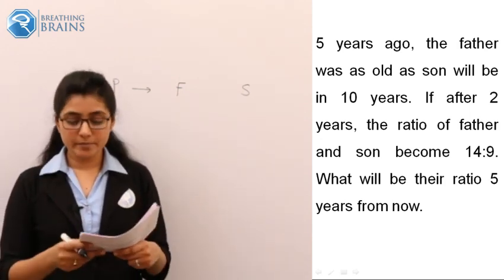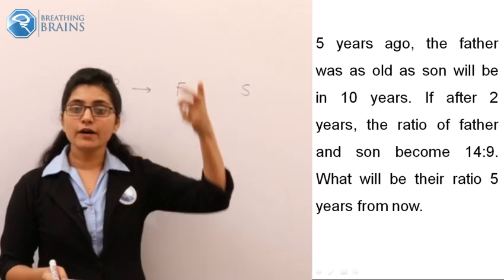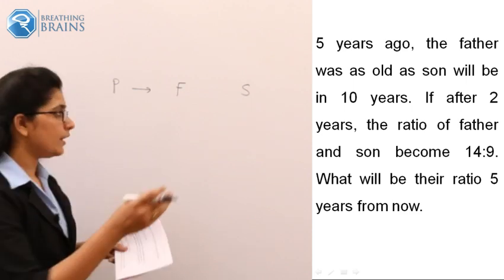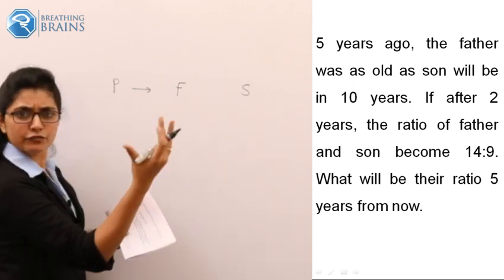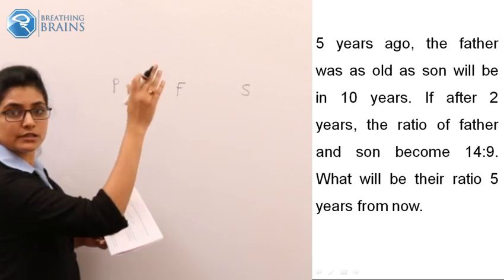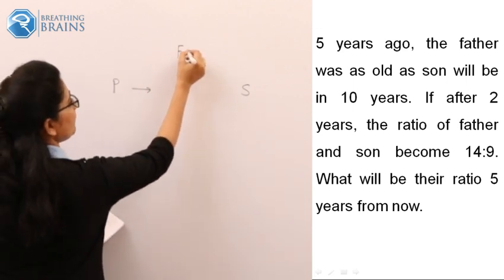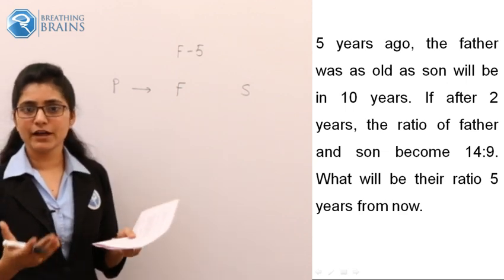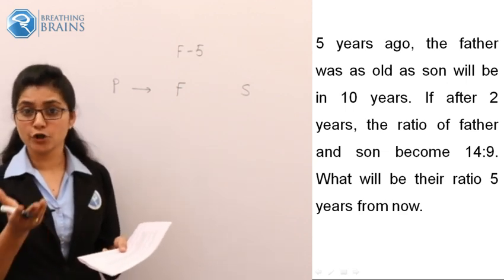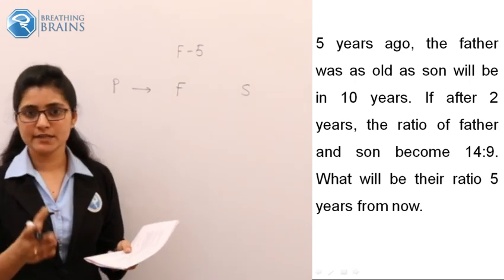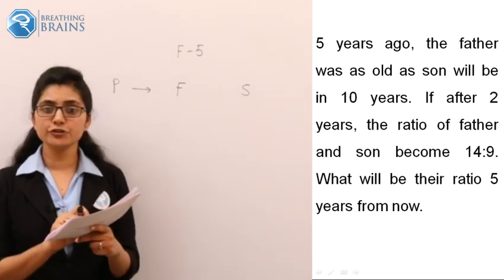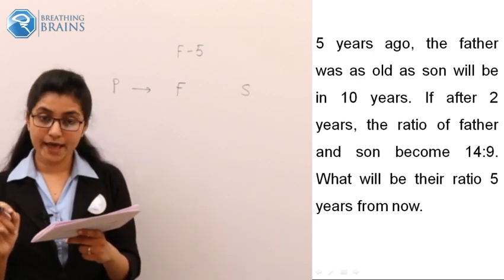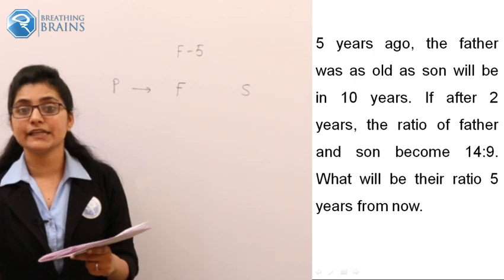Now, according to the problem statement, what happened 5 years ago? What was the condition? What will be the age of the father 5 years ago? Could it be F minus 5? We don't know the value of F, but 5 years ago it obviously should be F minus 5. And it is given in the problem that 5 years ago the father was as old as the son will be in 10 years.